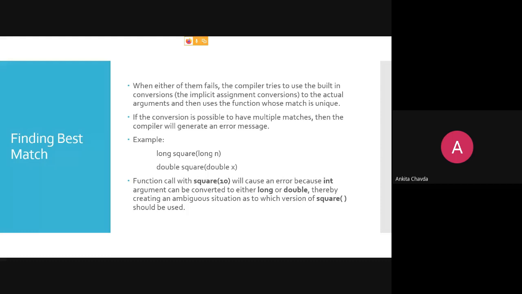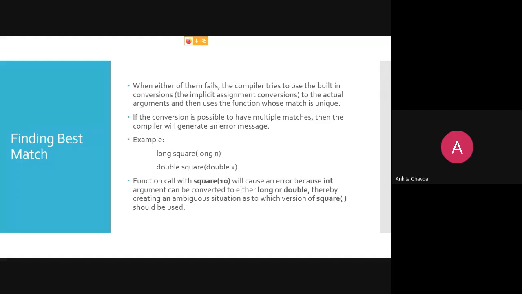Many times in a function it happens that we have taken our parameter as float, but we are not actually passing a float. We are simply writing 10 and 20. Then this 20 will be converted into a float, maybe 20.0. That is the different thing. But you used to write integer values only at the time of function call. So this thing happens, right? At that time, it can be converted in both. Now the compiler will be confused about where to convert it. Both things are possible. So here the compiler is confused.